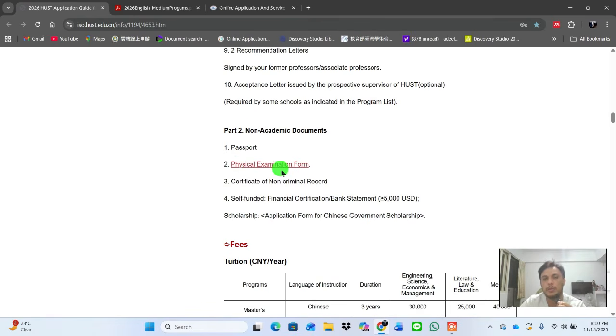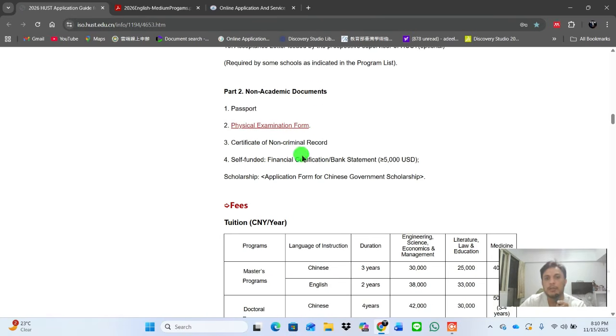Number two is you need a passport and physical examination. If you want to download a medical form, you can just click it here, and you will get a physical examination form and a certificate of non-criminal record. And if you are going to apply for the self-funded option, you have to give a bank statement of more than 5000 USD. Or if you are applying for a scholarship, then you have to submit the application form for the Chinese government scholarship.